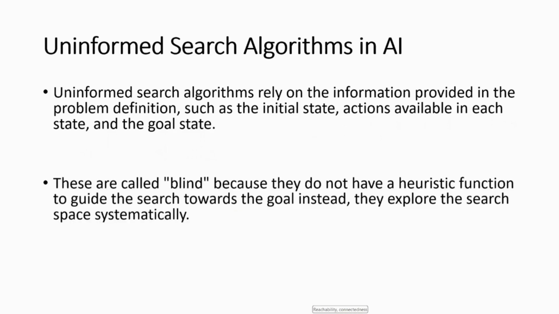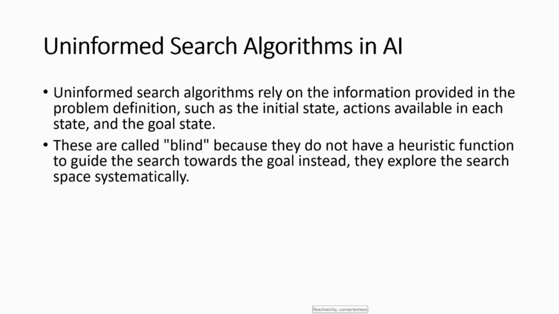It searches through the state space to find a solution.